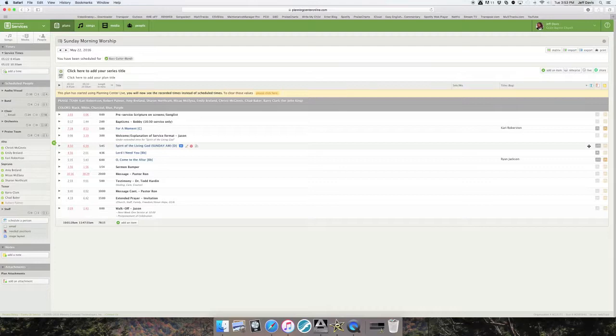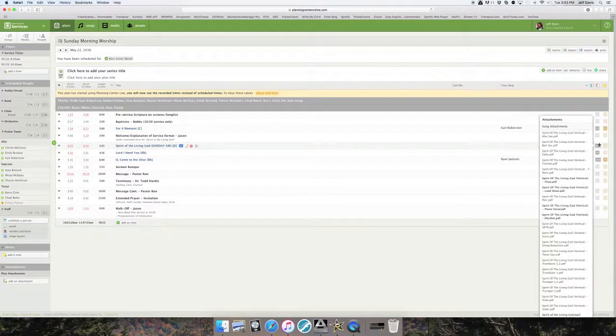Just a little FYI, if you see one that has a lot of attachments, like for instance this one has 21, that means that the orchestra parts are also uploaded. When you hover over it, you do not have to click on that gray box. Once you move your cursor over it, that drop down will automatically pop up. The reason I mentioned that those are orchestra files is so that you will not be overwhelmed when you see all of those files and say, what in the world am I supposed to use?